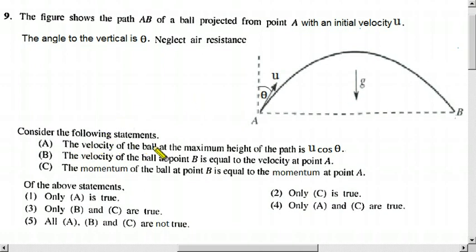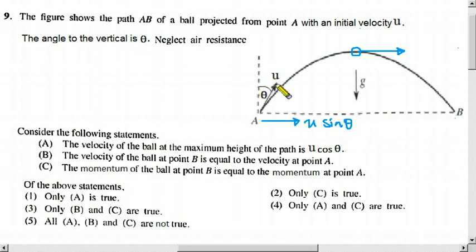The velocity of the ball at the maximum height of the path is u cos theta. Here we have to find the velocity. You know, the vertical component is 0, therefore we don't have to write it. Only the horizontal component is the final velocity. The horizontal component here is u sin theta, according to the theta given.